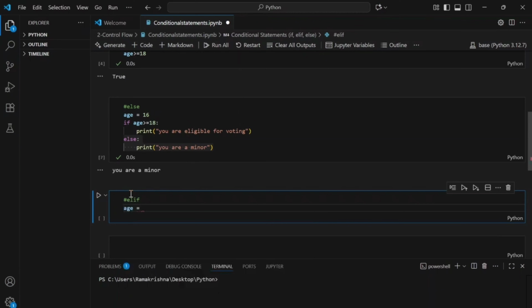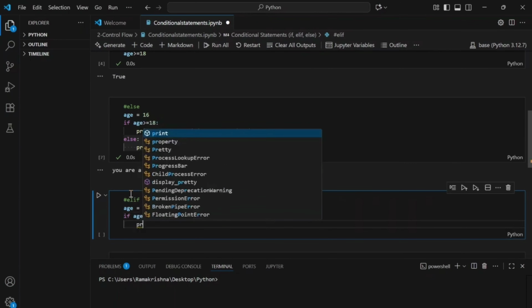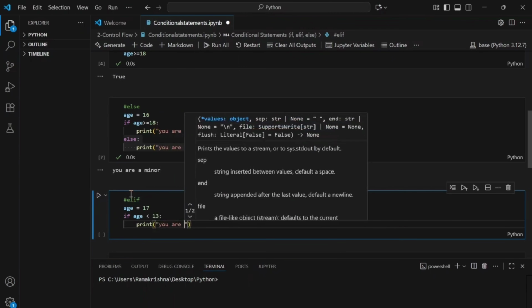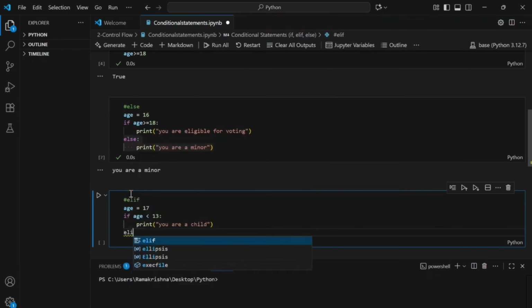I'm going to declare a variable age and assign it a value of 17. And then I'm writing a condition. If age is less than 13, then print you are a child. Now I want to write an else if statement, so I'll have to come out of this block.